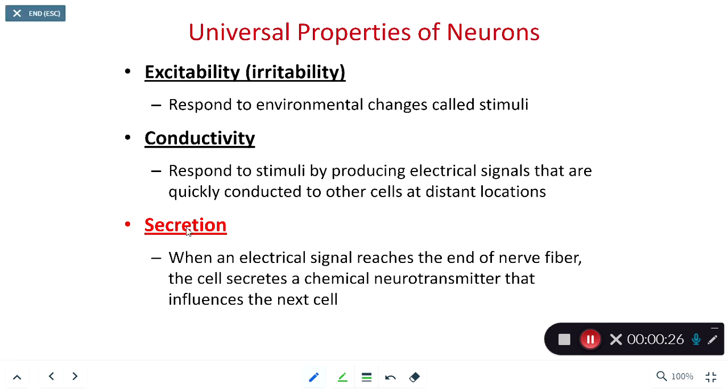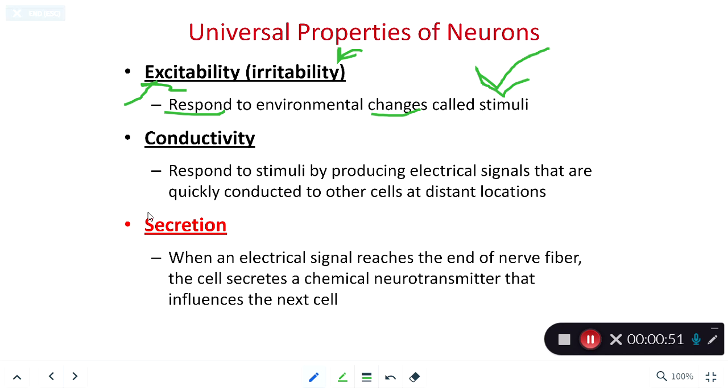For instance, our neurons are excitable or irritable. What does that mean? That means they can respond to changes in the environment. These changes in the environment are referred to as stimuli. They can be temperature changes, pressure changes, chemical gradient changes. There's lots of different things that can excite a neuron. And once it's excited, it initiates this action potential.